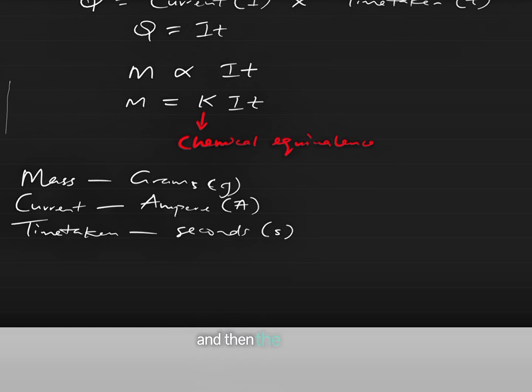And the quantity of electricity is always in coulombs, that is small c.